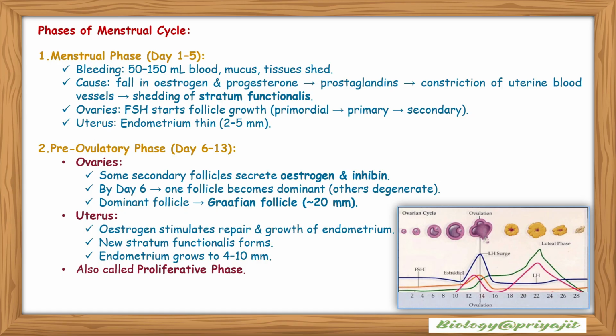Pre-ovulatory phase, it varies from day 6 to 13. In the ovaries, some secondary follicles secrete estrogen and inhibin. By day 6, one follicle becomes dominant and others degenerate. The dominant follicle becomes the Graafian follicle, which is nearly 20 millimeter. Estrogen stimulates repair and growth of the endometrium. A new stratum functionalis forms. Here the endometrium grows to 4 to 10 millimeter. It is also called the proliferative phase. This is the image showing the menstrual cycle.